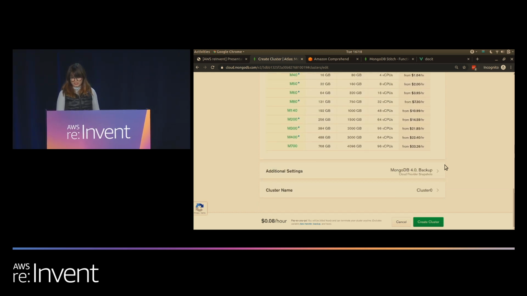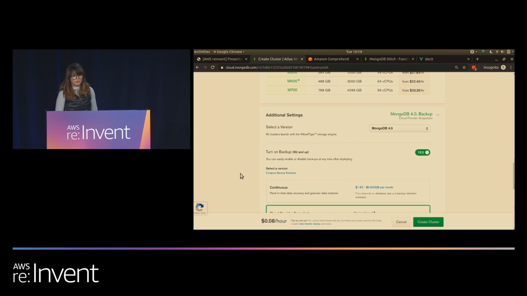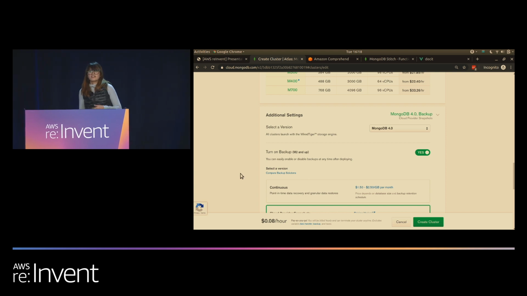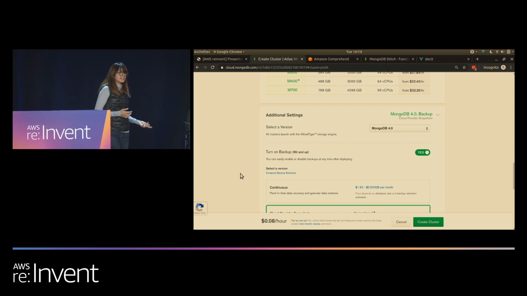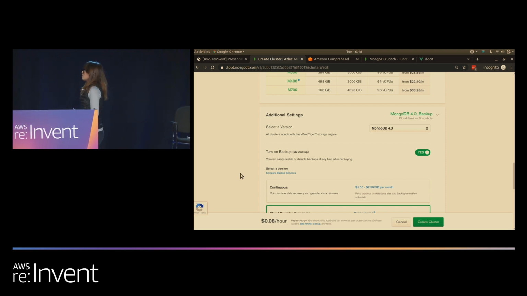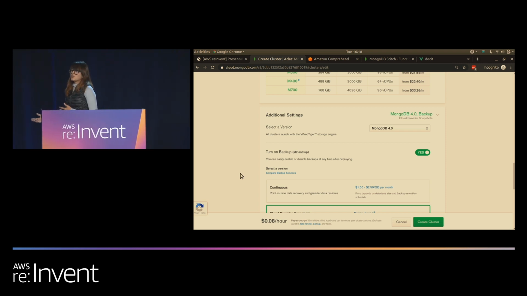With that, we move on to configuring backups. We all know backups are critical for any production application, yet this is often a cumbersome task that involves working with your DBAs, networking, storage team, and whatnot. However, with Atlas, it's as simple as a toggle.